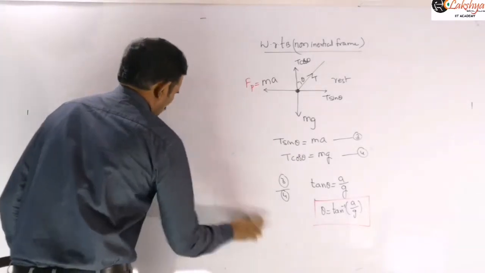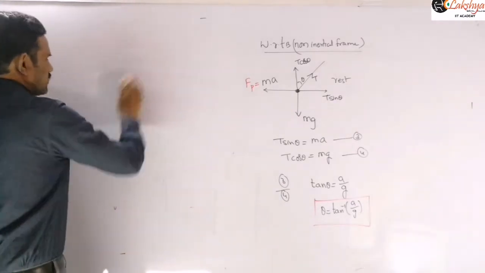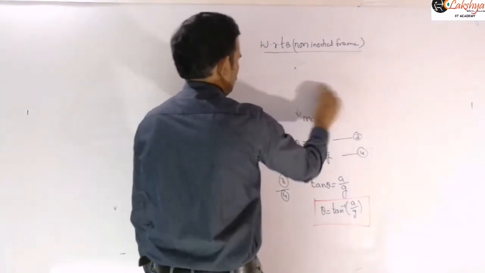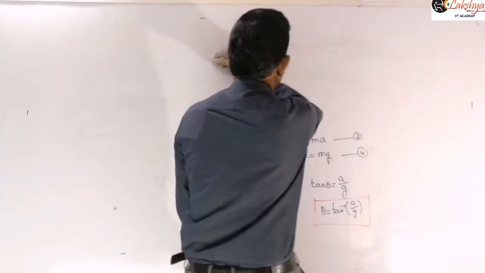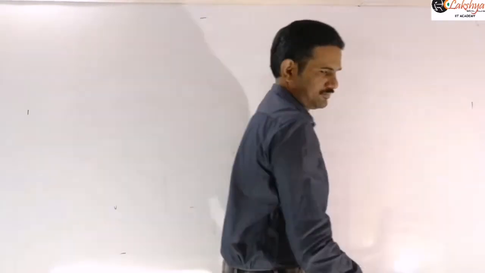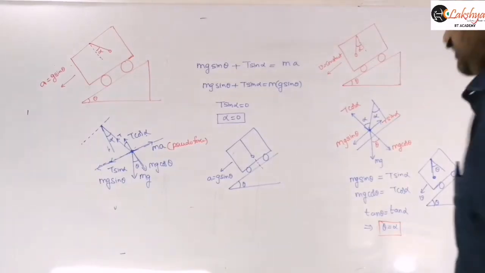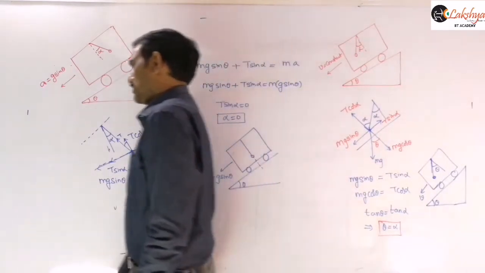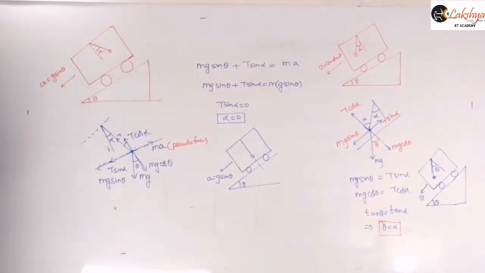And now here we can also solve some other problems based on this. So next, write this problem here about the simple pendulum.